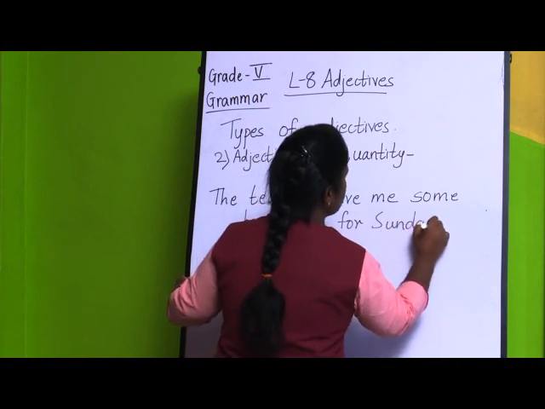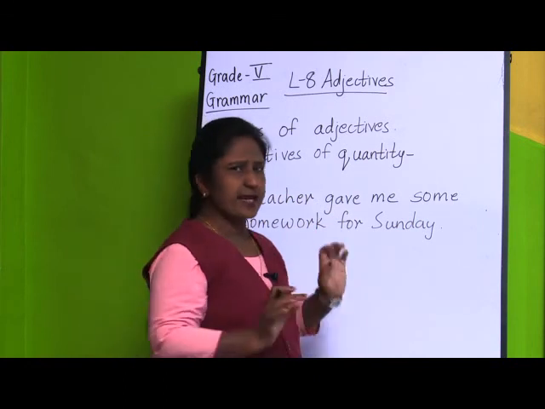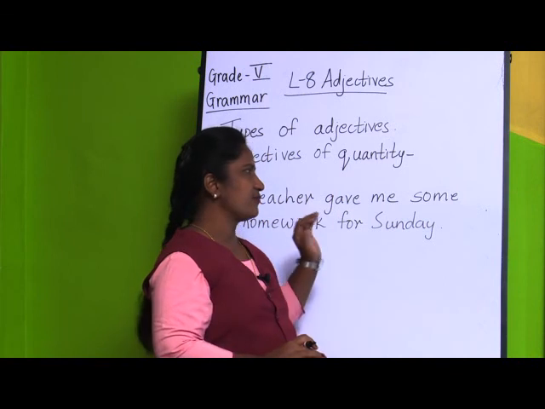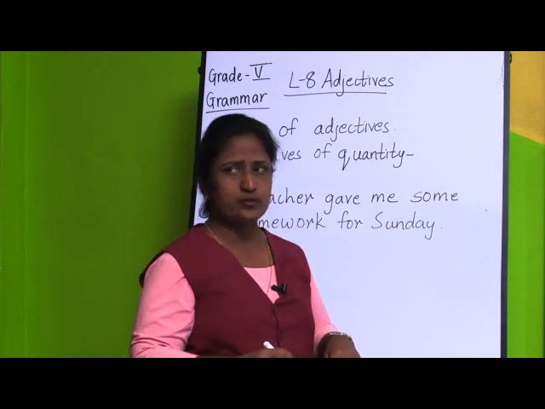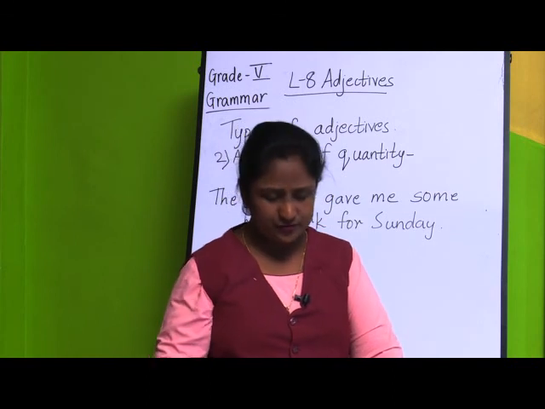Now here, adjectives of quantity. Can you see any exact number here in this sentence? No. You can just see one word. I will explain about that, but just try to listen to what is adjectives of quantity.